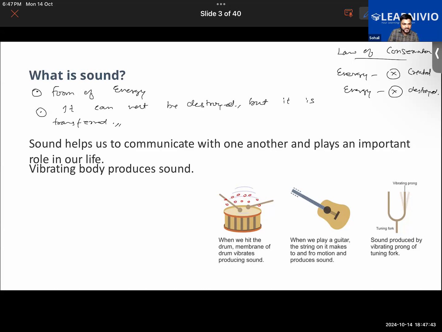So why am I saying that sound cannot be created or destroyed? Because it can only be transformed from one form of energy to another. Because when we learn about different laws in higher classes, for example, just take daily life examples. When a cell phone rings, the electric energy is converted into sound energy. Or when you hit the ground with a brick or a ball, some of the ball's energy is converted into another energy, and the rest of it is released in the form of sound energy.